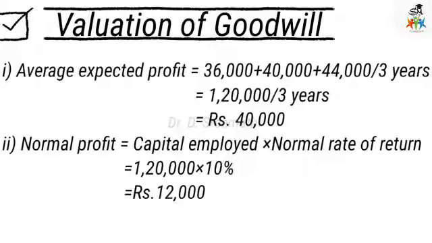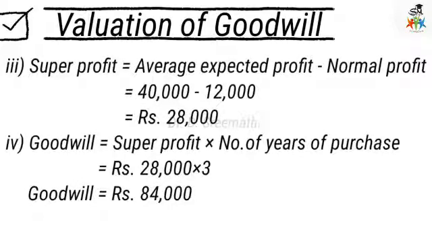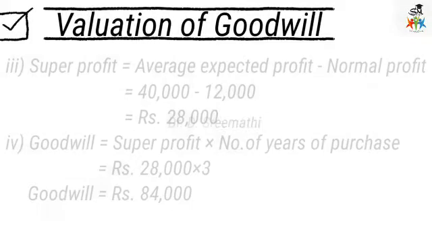Normal profit is capital employed multiplied by the normal rate of return. Capital employed is 1,20,000 and the normal rate of return is 10%, so that is 12,000. Super profit equals average expected profit minus normal profit: 40,000 minus 12,000, so the balance 28,000 is the super profit. Goodwill equals super profit multiplied by the number of years of purchase. Super profit is 28,000 and the problem gives 3 years of purchase. Therefore goodwill equals 84,000.